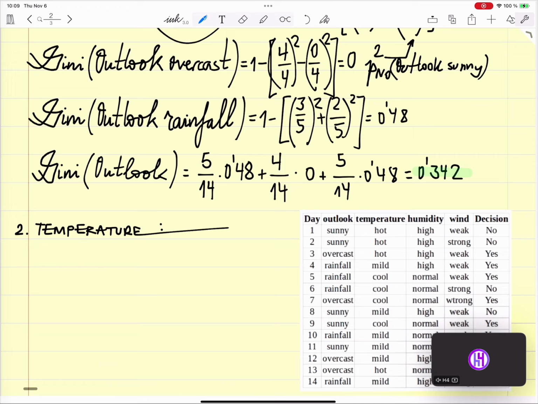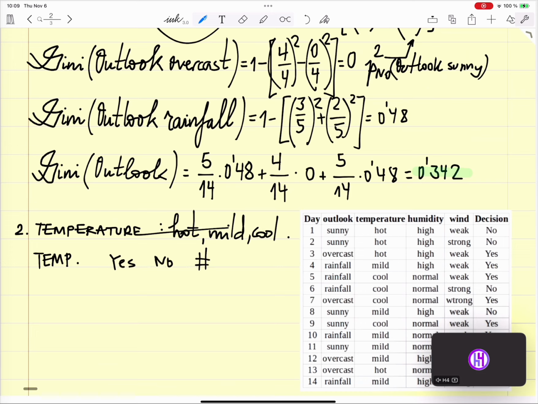Here we have 3 possibilities: hot, mild, and cool. All right. So I will do this a little bit faster.